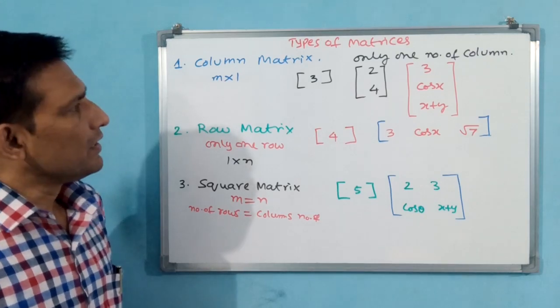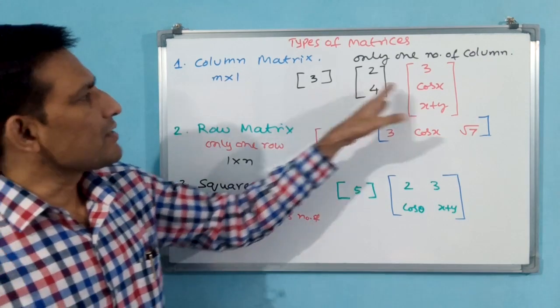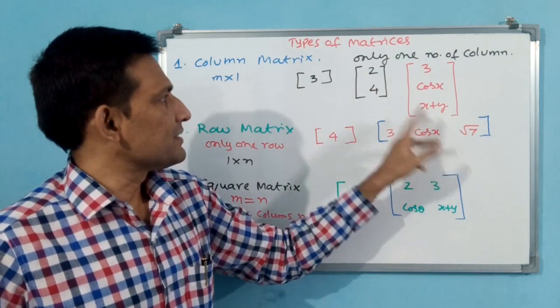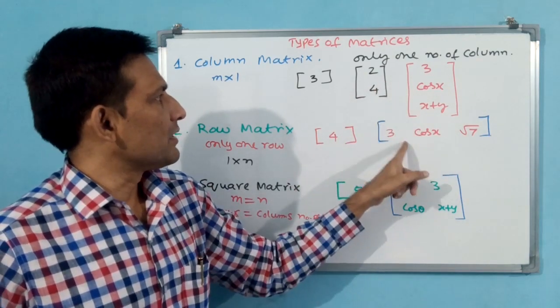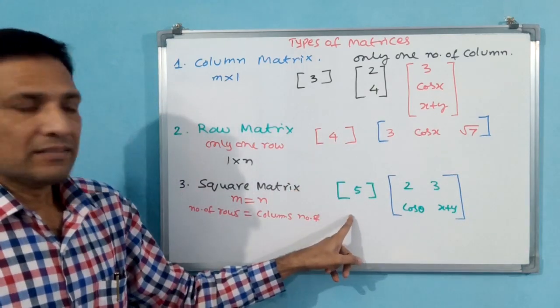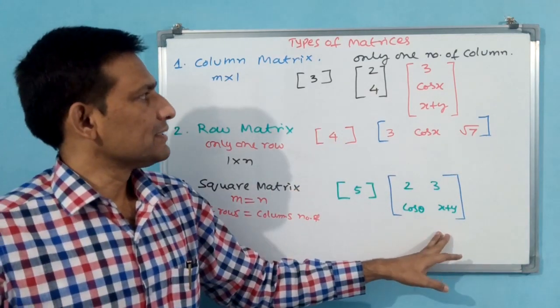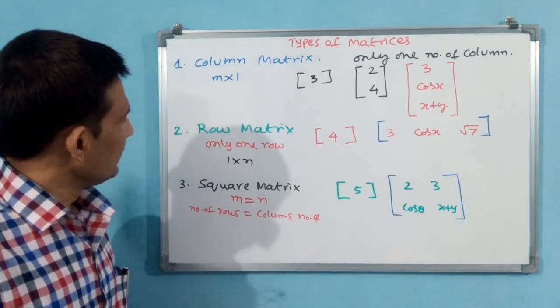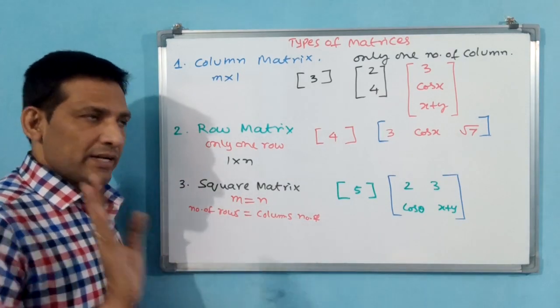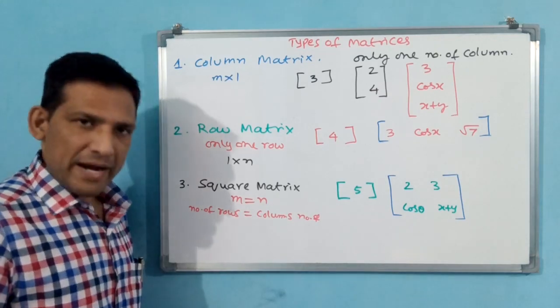That is why. See here, these are not square matrices. You see, 2 by 4, these are not square matrices. These 3 are not square matrices. This is a square matrix. In a square matrix, m is equal to n. Now let us go for the diagonal matrix.